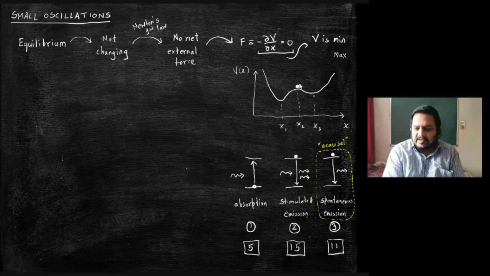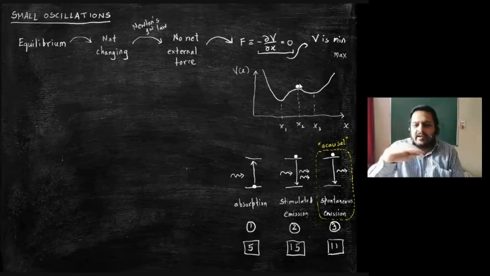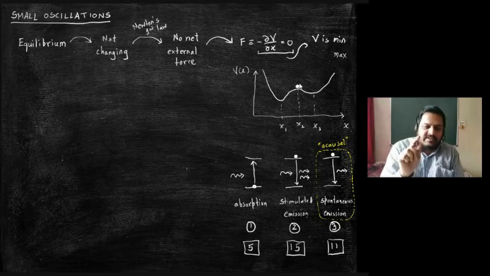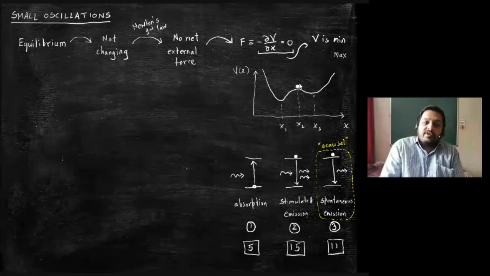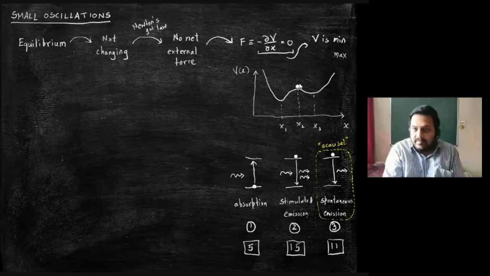I can place some object on an egg, take an egg, you can balance it perfectly. Disturb it a little, it rolls over. Okay? Many such examples are there. In all these cases, the equilibrium is not a stable equilibrium. I'll come to this terminology, but basically, if you disturb it, it will go away and go to a lower energy state. But the crucial point is you have to disturb. If you don't disturb, it will remain. Okay?